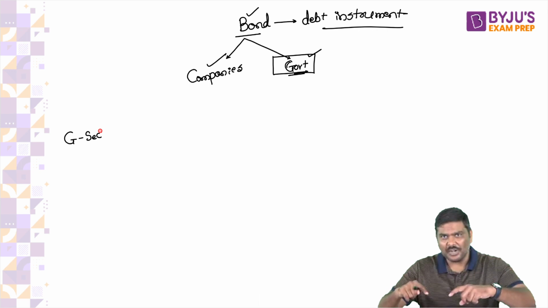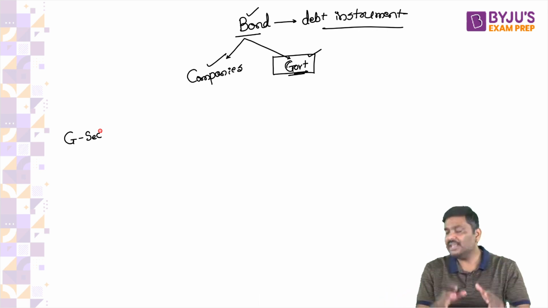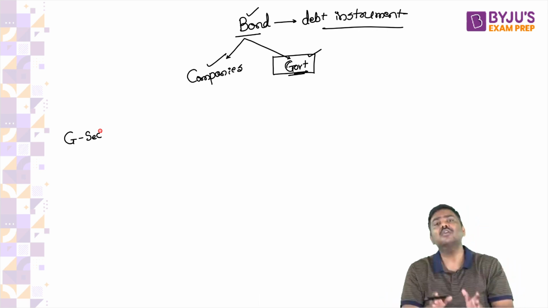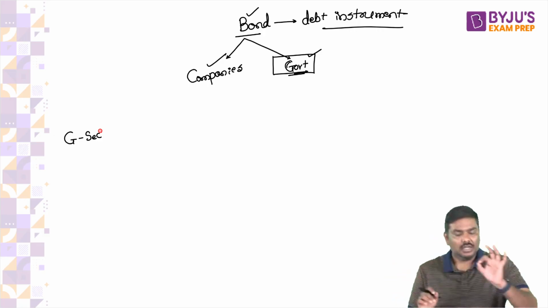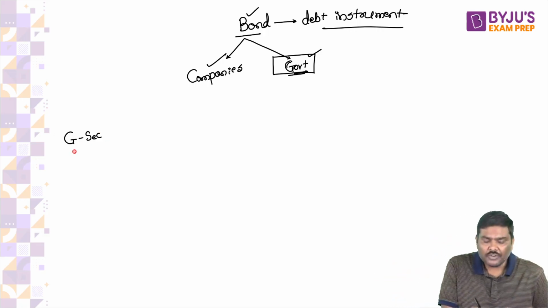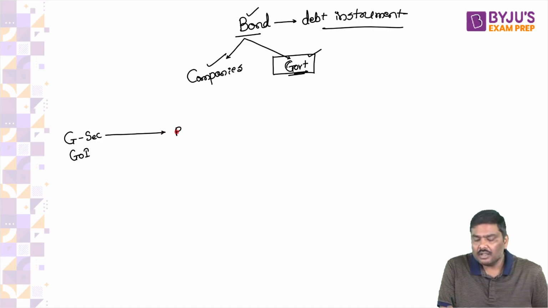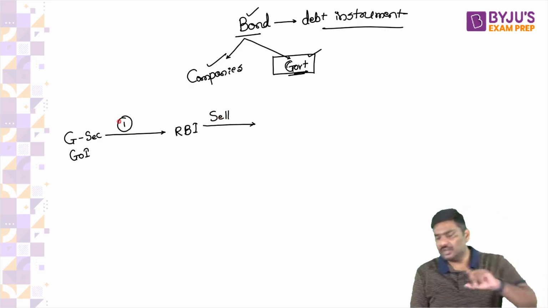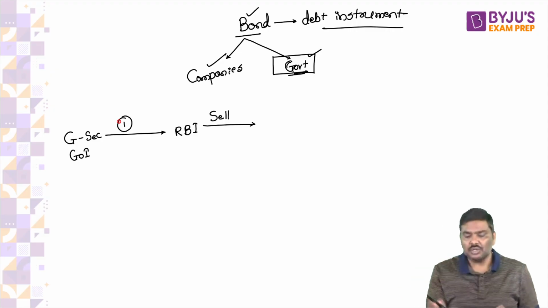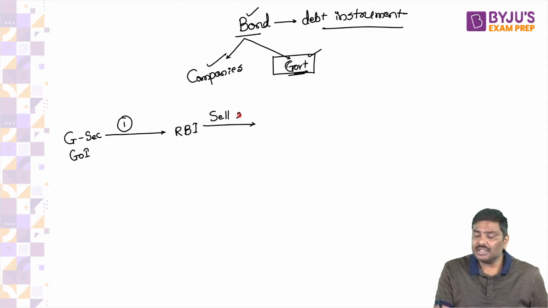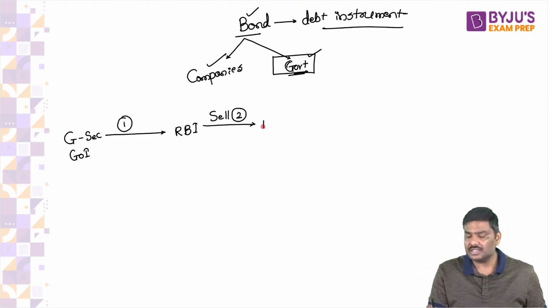Government securities of the Government of India are given to the Reserve Bank of India, and the Reserve Bank of India will sell them in the market. Step number 1, government securities are given to RBI. Step number 2, RBI will sell them in the market to investors.